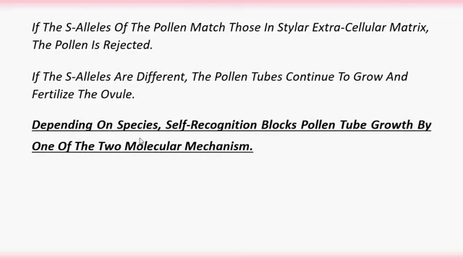Depending on the species, self-recognition blocks pollen tube growth by one of two molecular mechanisms. So what are those two molecular mechanisms to block the pollen tube growth of self?